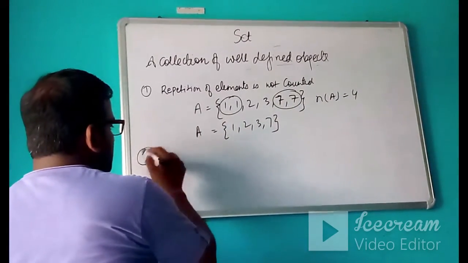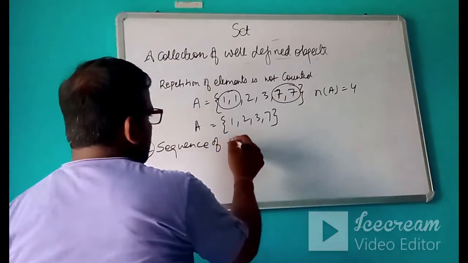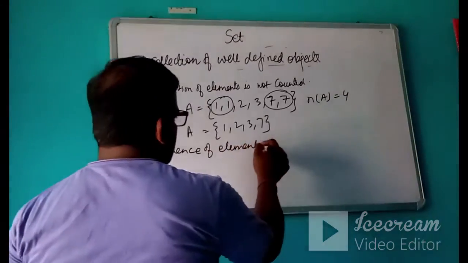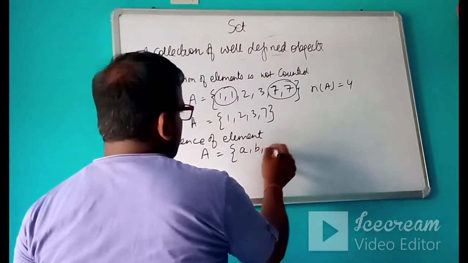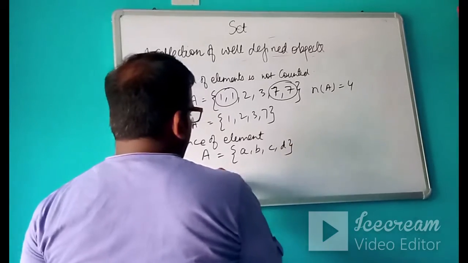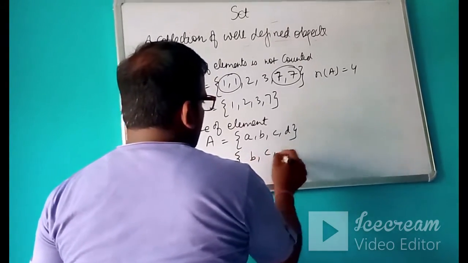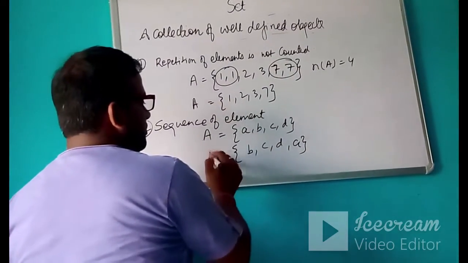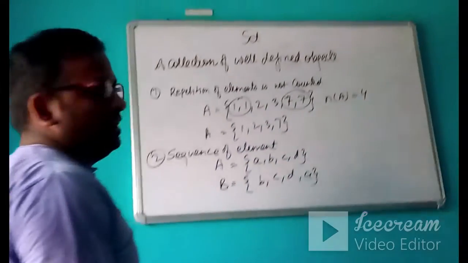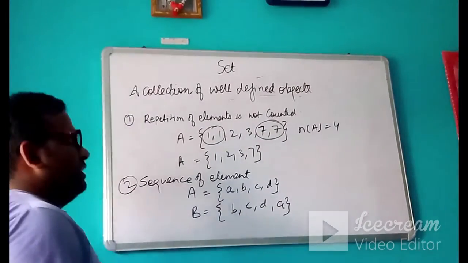Second important point is sequence of elements is not important. We can write the elements in any sequence. Like if I write A is equal to {A, B, C, D}, or if I write B, C, D, A, both sets are exactly the same, because we will not consider the repetition of elements.